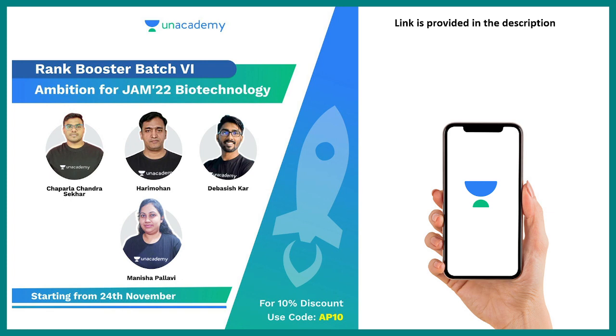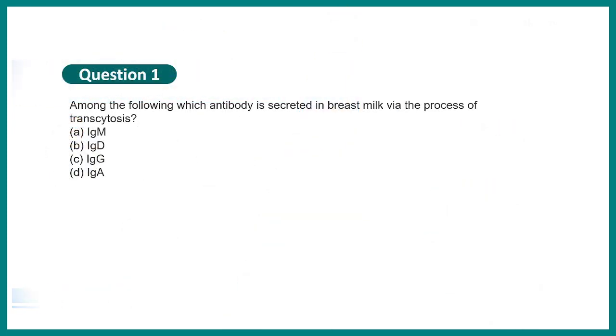So check that out. Now let's begin with the question answer session. Question number 1. Among the following, which antibody is secreted in the breast milk via the process of transcytosis? So you need to know what is transcytosis and what are the secreted forms of antibodies found in several bodily secretions like tears, breast milk and many other things. So here the correct answer would be IgA. At any point you want to revise immunology quickly, the immunology playlist is provided in the I button.